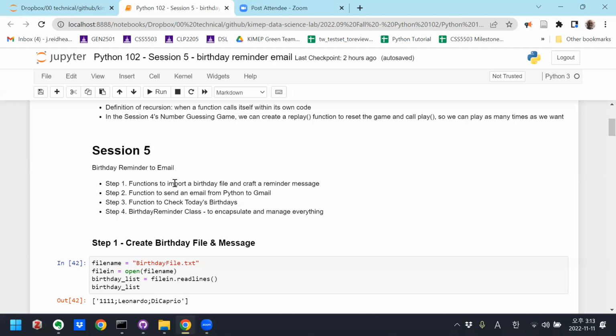Here we're going to interact with the Gmail server. You can use your own Gmail account if you want to do this. Today you'll actually be able to send yourself emails through Python.